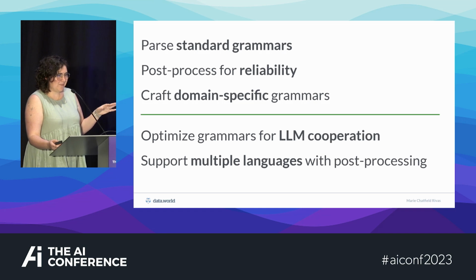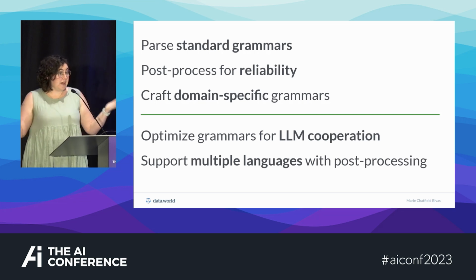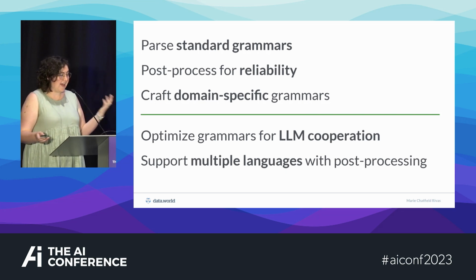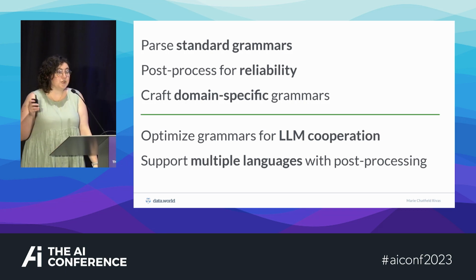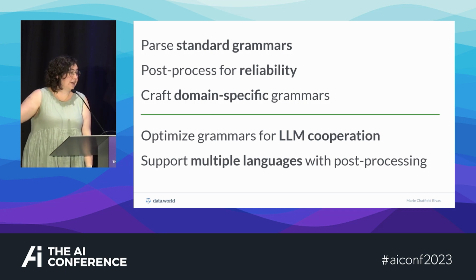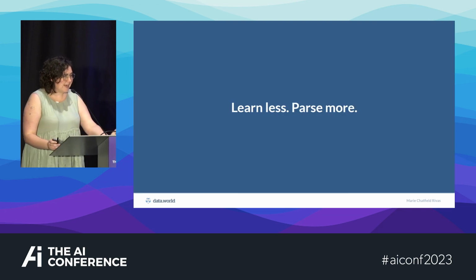So, as a reminder, we talked about parsing standard grammars, how once you have parsed text, you can post-process it to improve the reliability. You can make your own domain-specific grammars if you want to have a little bit of fun. You can optimize grammars for the large language model, and you can even support multiple languages with post-processing. I hope by now I have convinced you to learn less and parse more.